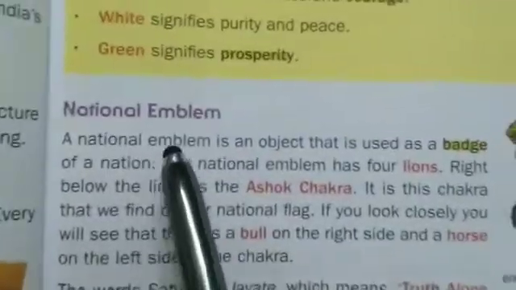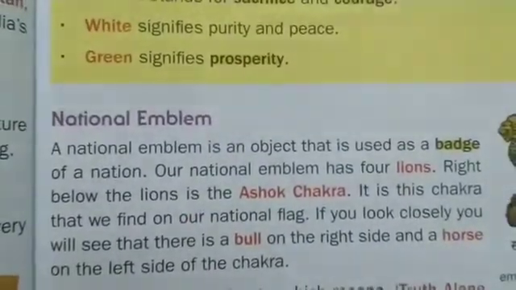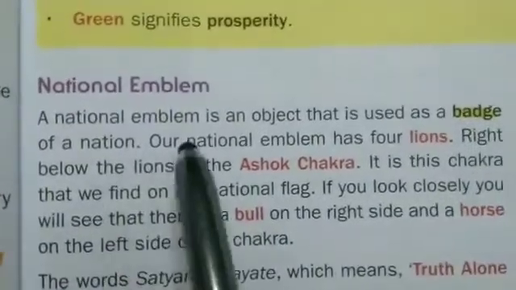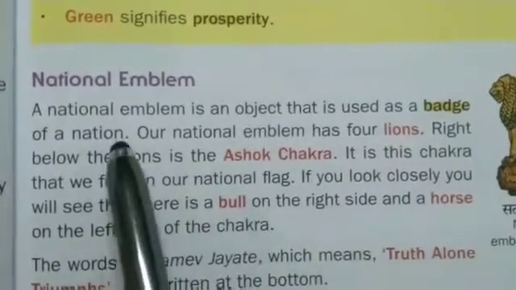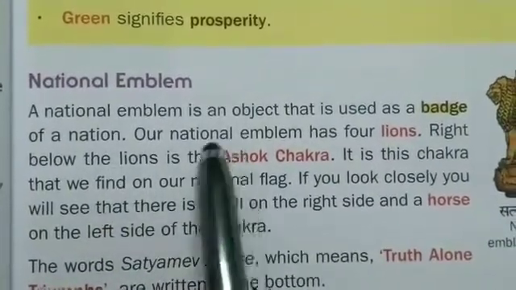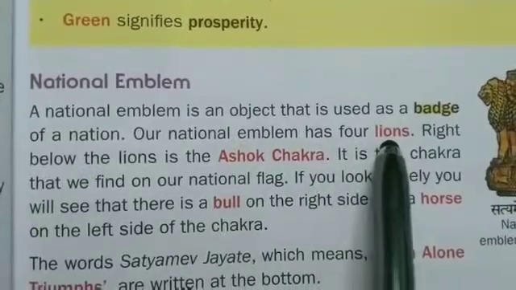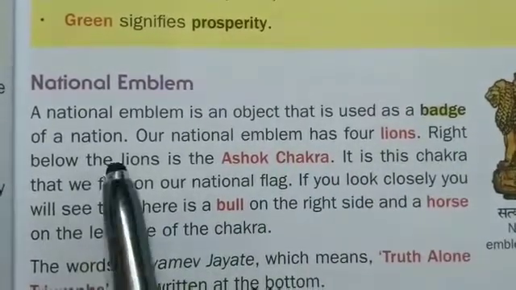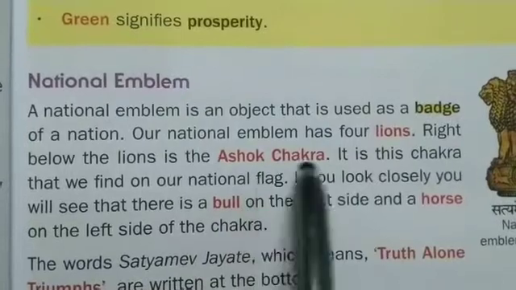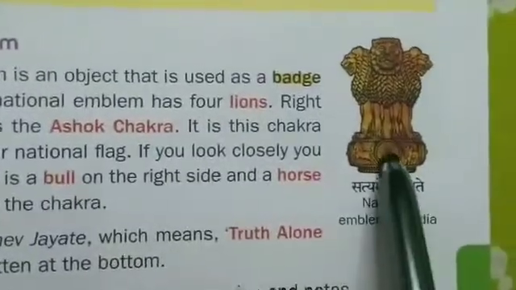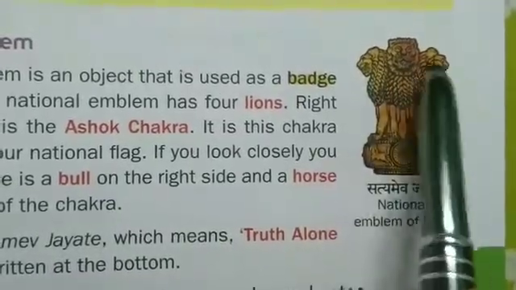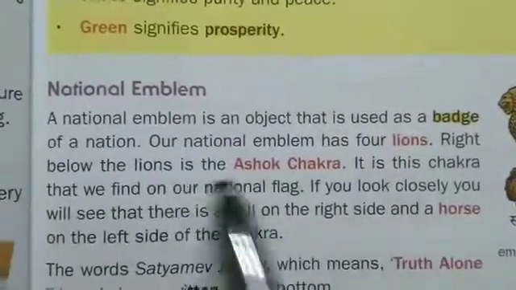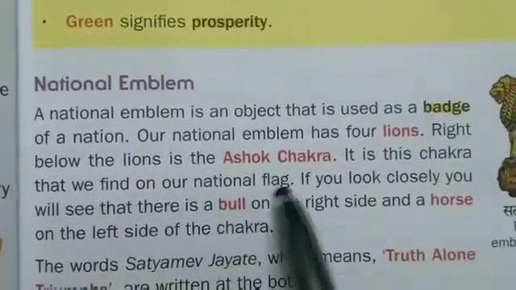National emblem. A national emblem is an object that is used as a badge of a nation. Our national emblem has four lions. Right below the lions is the Ashok Chakra. So here you can see the Ashok Chakra and four lions. Behind it there is another lion. It is this chakra that we find on our national flag.